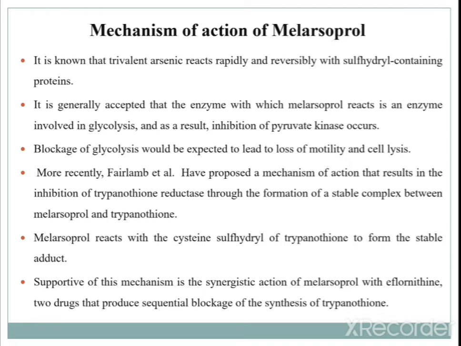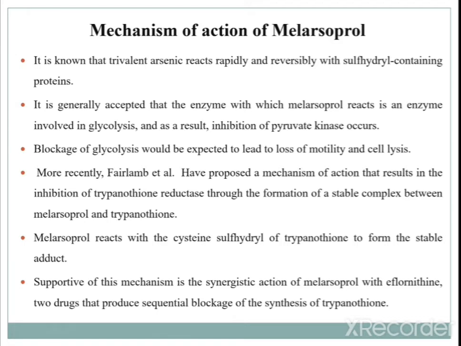So, recently the report says that glycolysis is the first mechanism, and now Fairlamb et al. say there is inhibition of trypanothione reductase and formation of a stable complex between melarsoprol and trypanothione.